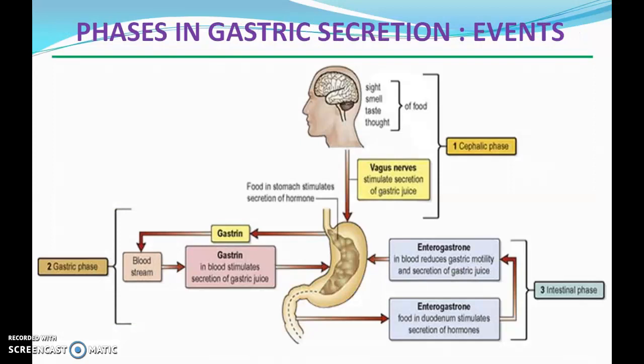Sight and smell of food cause the cephalic phase. When food reaches the stomach, gastrin is secreted, reaches the bloodstream and again the gastric glands, and gastric juice is secreted. This is the gastric phase. In the intestinal phase, enterogastrone hormones control the release of gastrin, and acid secretion stops.